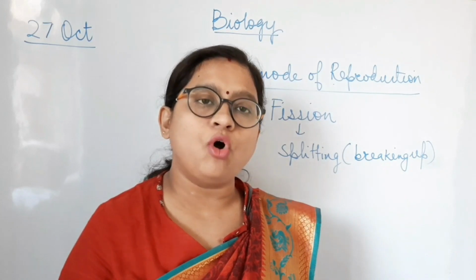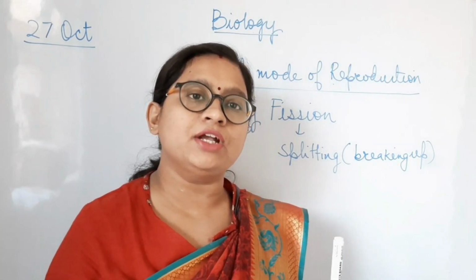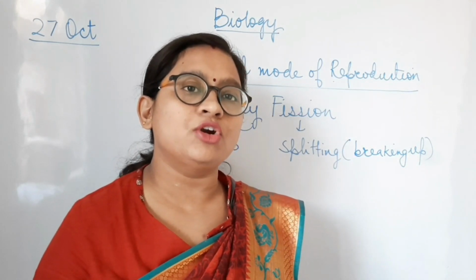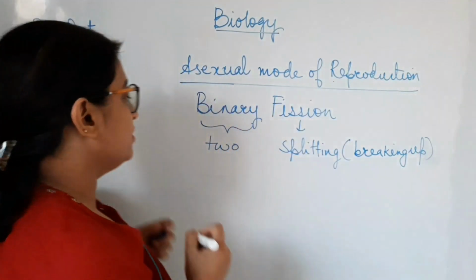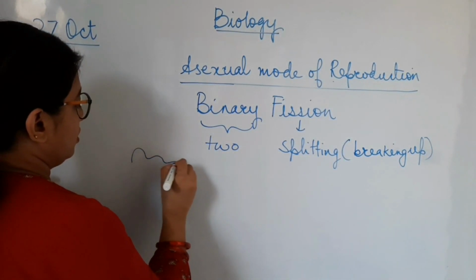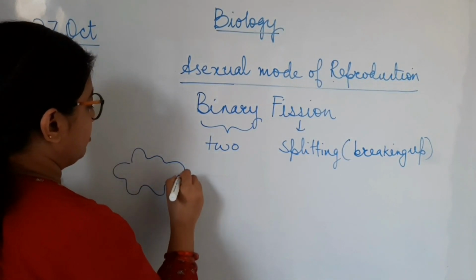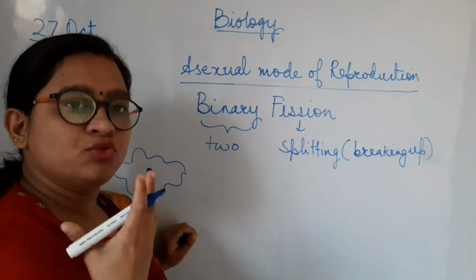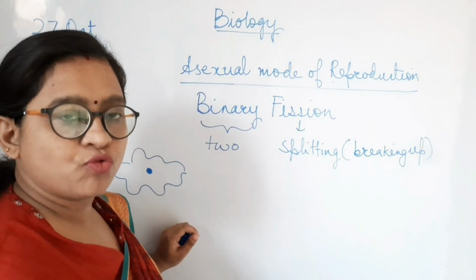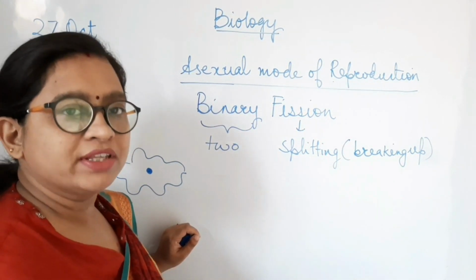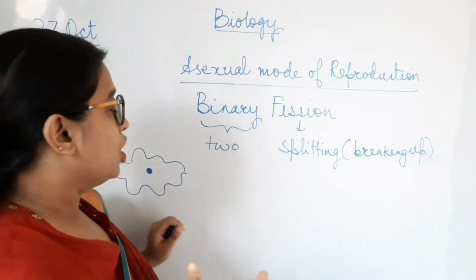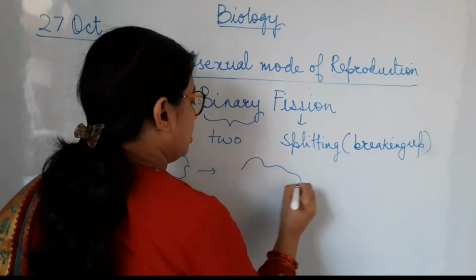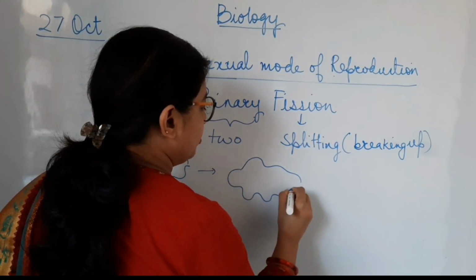The binary fission is where the splitting or breaking of the parent cell into two daughter cells takes place in a unicellular organism, and this organism is amoeba. We can see this example in amoeba. You may have studied about amoeba in your class 7, that this is a unicellular organism which lives in fresh water and body is made up of one cell. Therefore, it is called as unicellular. So, what happens in this case, that in amoeba, the nucleus starts splitting into two.